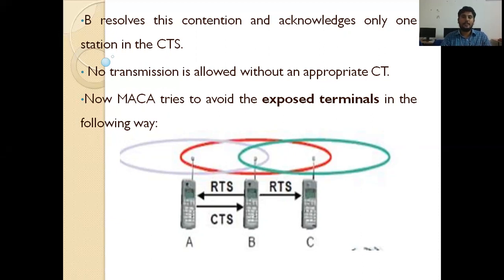So to avoid the exposed terminal problem, we have to reduce it. So B sends an RTS frame to both A and C, but C wants to communicate with some other node, so both B and C can use the same medium at a time.